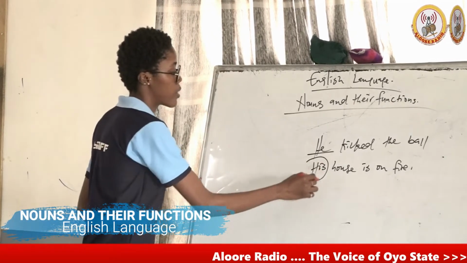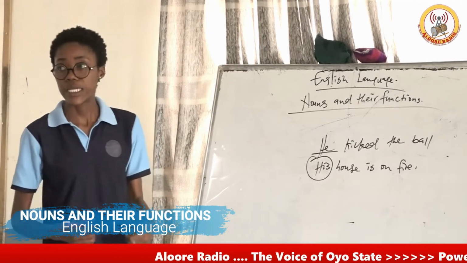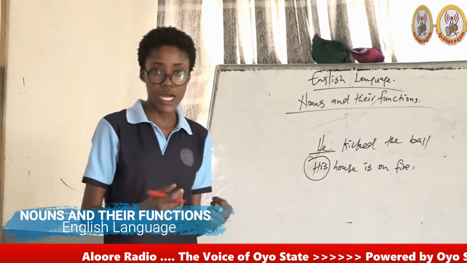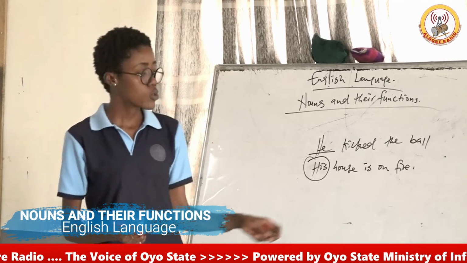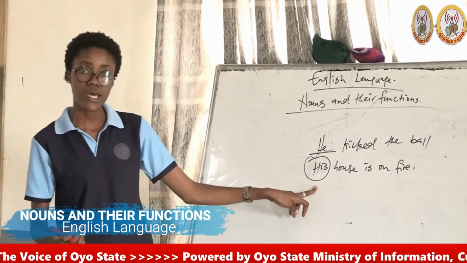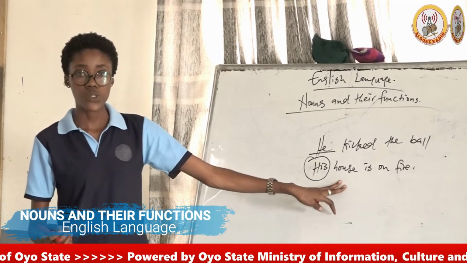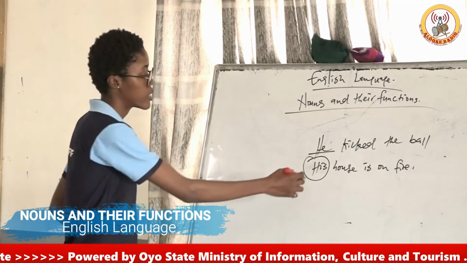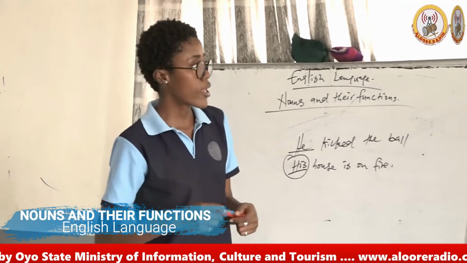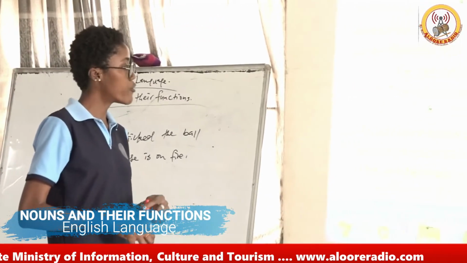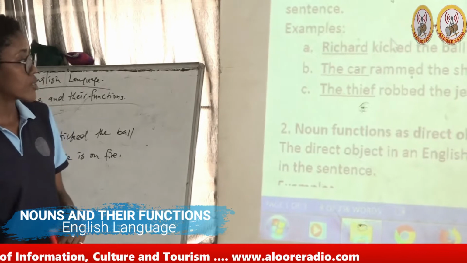This is a determiner. A determiner basically is a word part that comes before the noun in the sentence. So this one here now is the determiner to the house, which is the noun. And here it is an adjective telling us about the house. Okay? Then the second one is the noun functioning as the direct object.